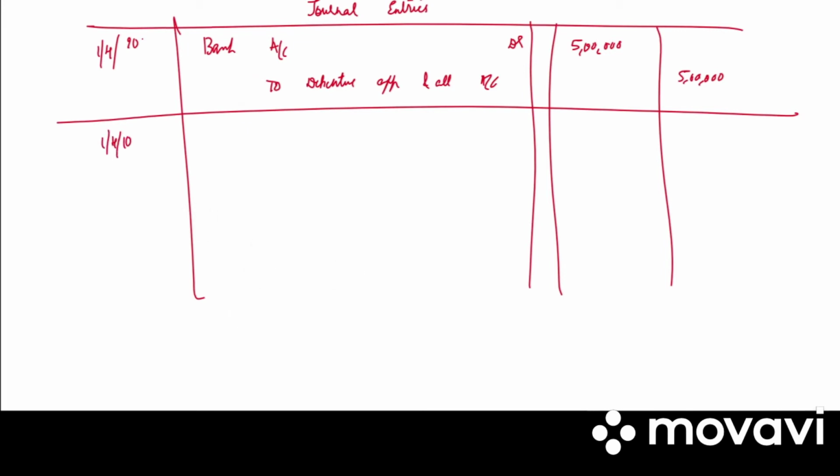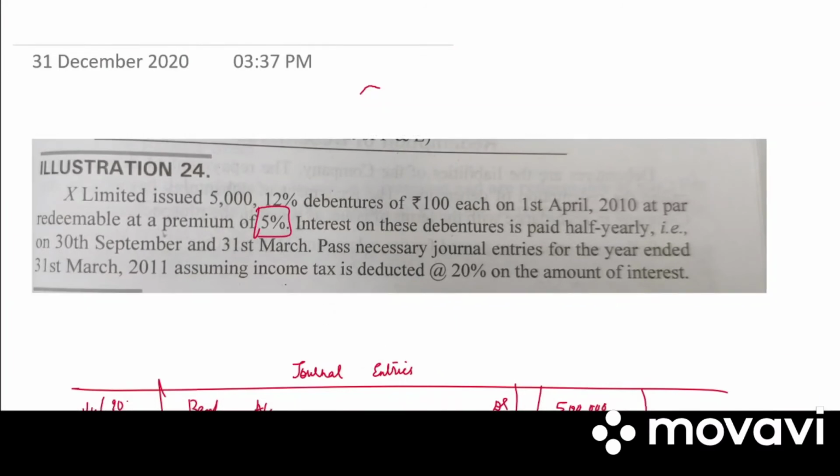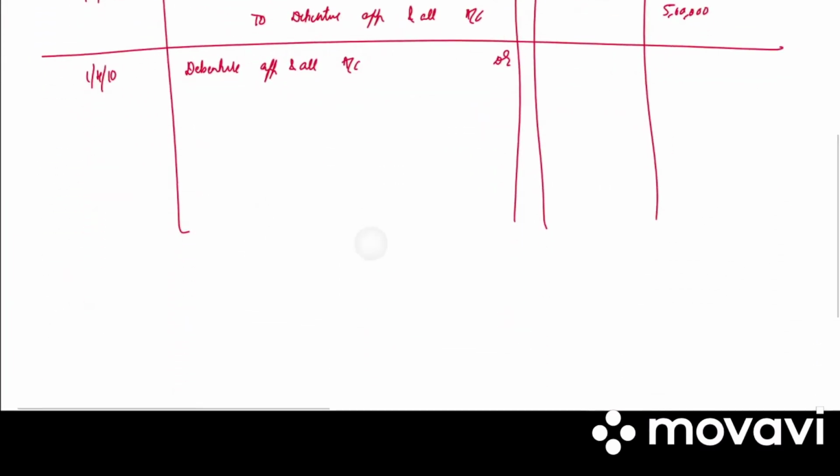Next, 1st April 2010. Debenture application and allotment account debited. It is redeemed at a premium of 5%. So, to debenture account, to premium on redemption of debenture account.